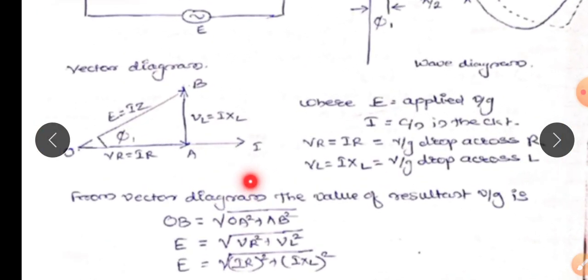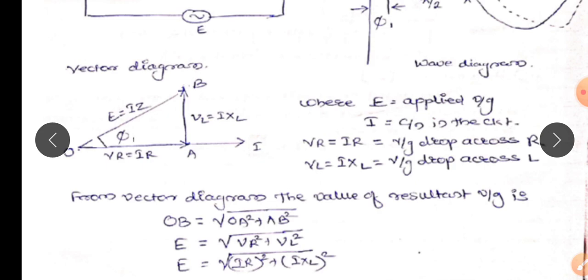Now, how to draw the vector diagram? First we take the current as the reference, because in a series circuit there is no change in the current.